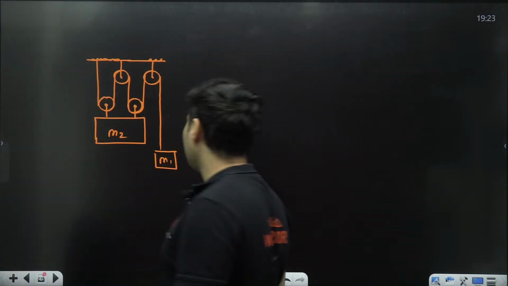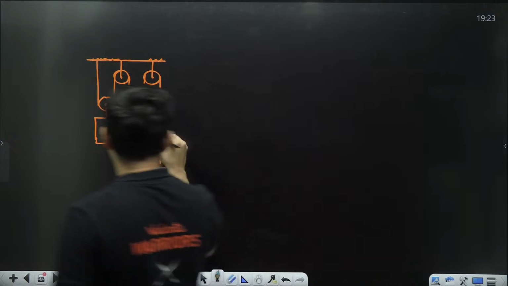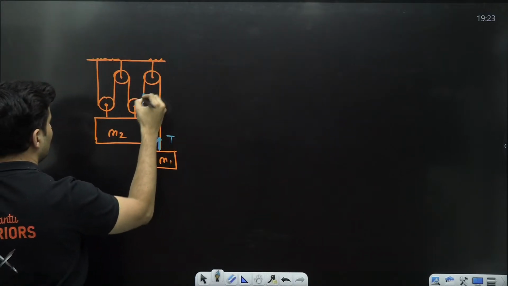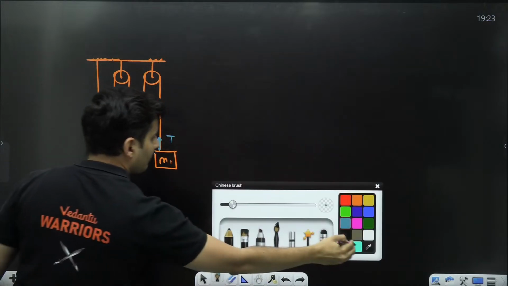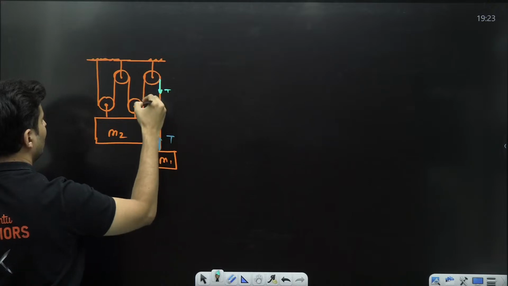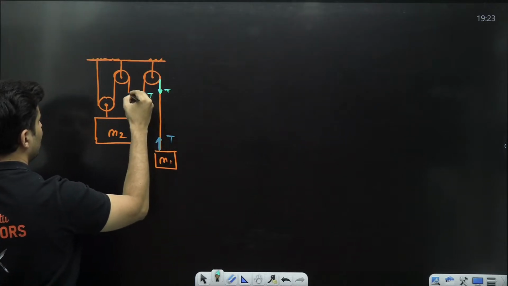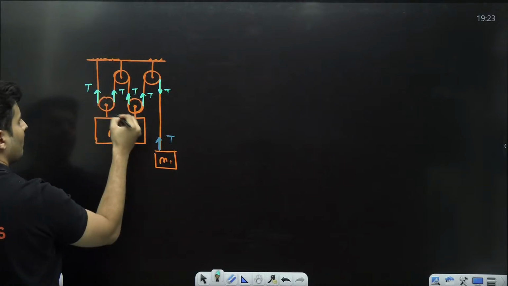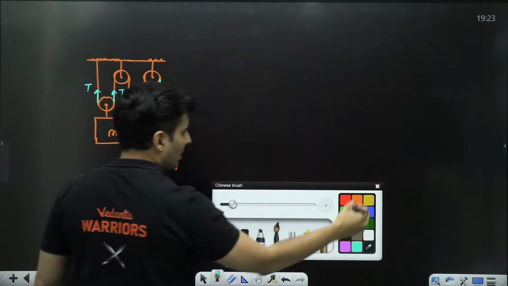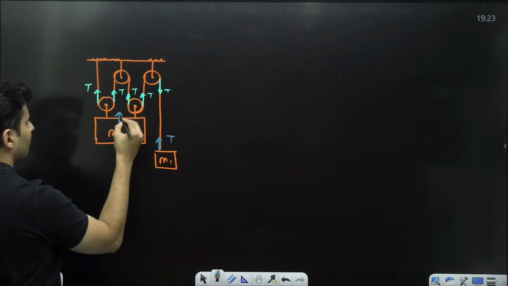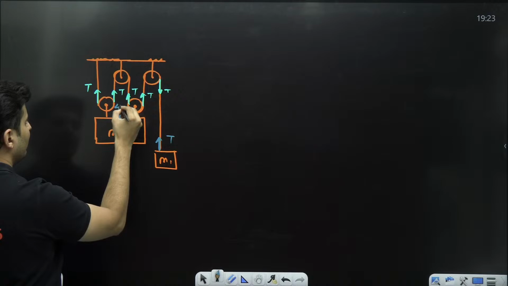So this, guys, just start with some tension over here. The same tension continues, right? You can see over here too. The same tension will continue. This will be T, this will be T, this will be T, this will be T. So as such, on this mass number 2, what is the tension? T, T, T, T, it is 4T.